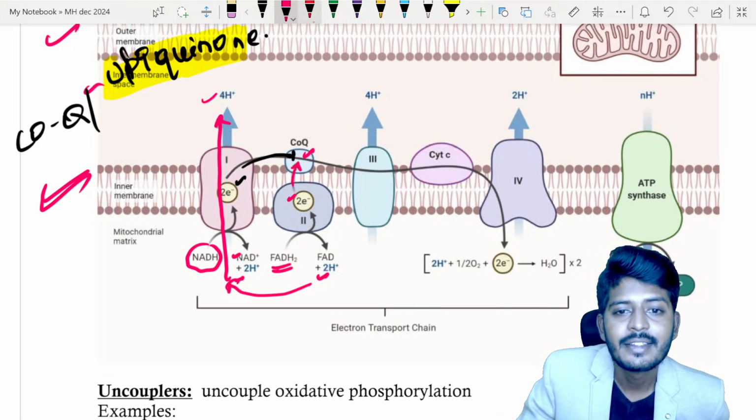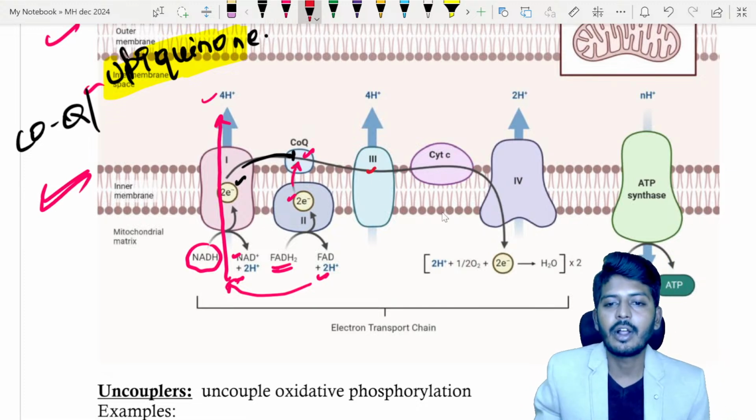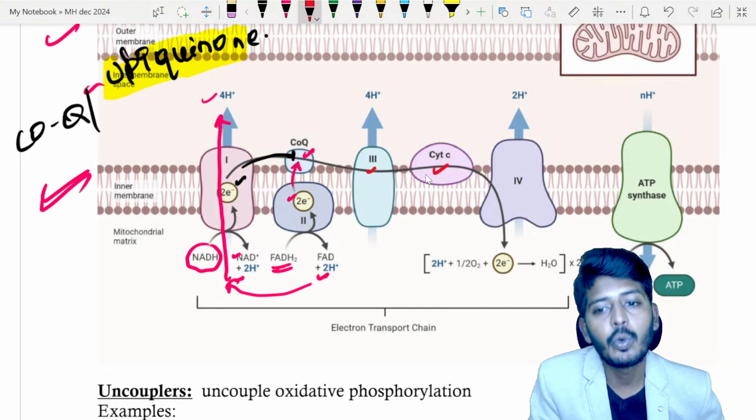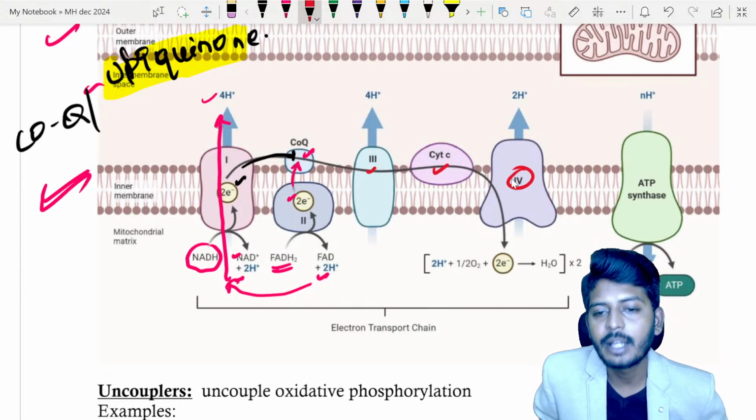Complex 3 is called cytochrome reductase. This complex 3 will take the electrons and give them to one more transporter called cytochrome C. This cytochrome C will give the electrons to complex 4.